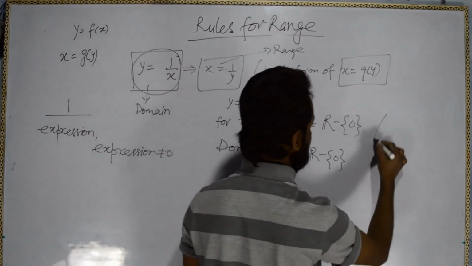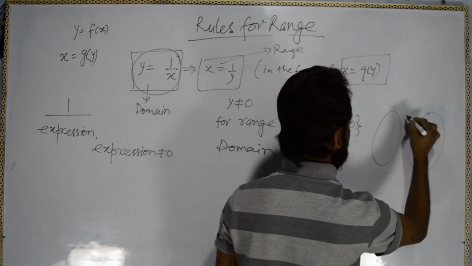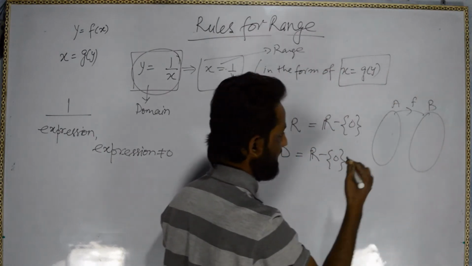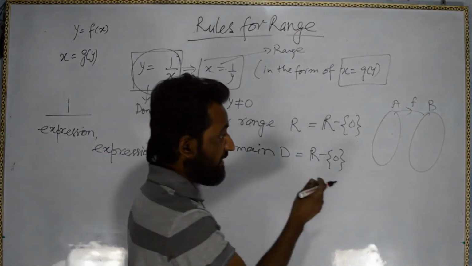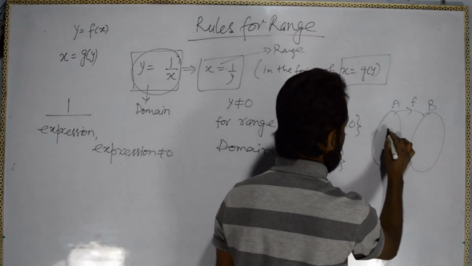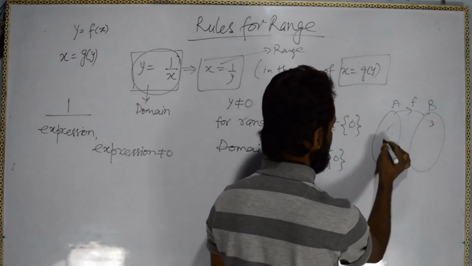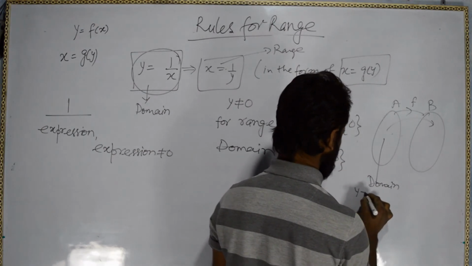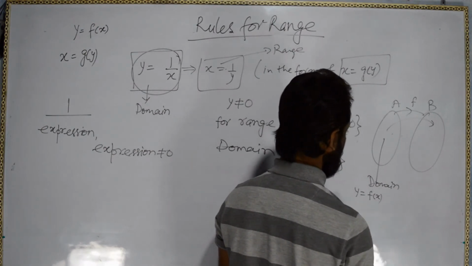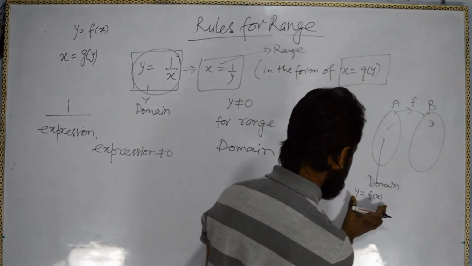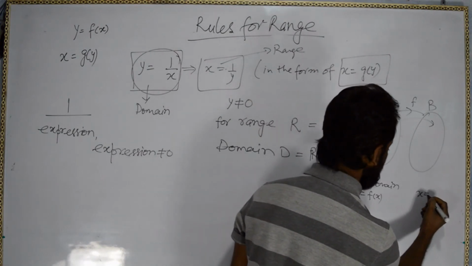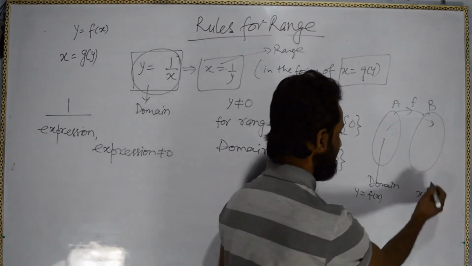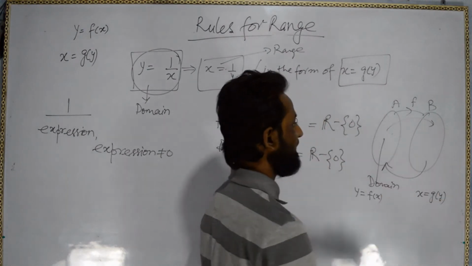Basically what is happening here: for a function or relation from A to B, when we are inputting values and going here, that is the domain, and that is y equal to f(x). But when we write this function in the form x equal to g(y), the function has been transformed from here to here.